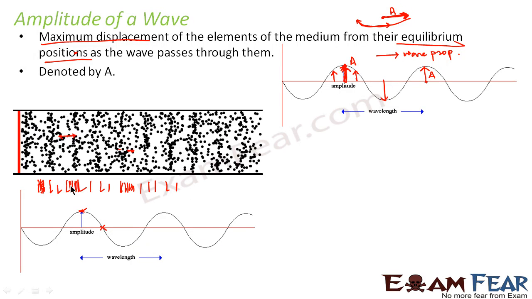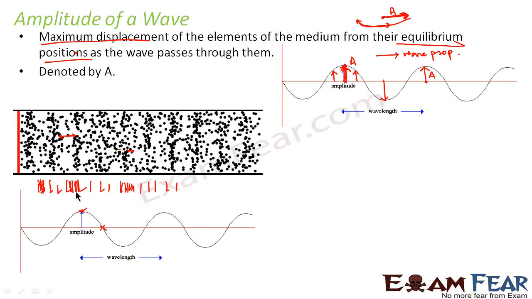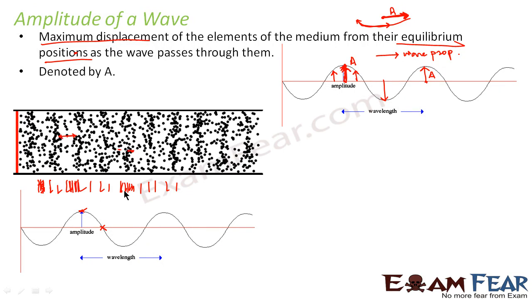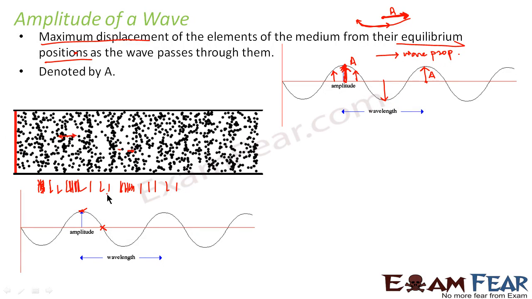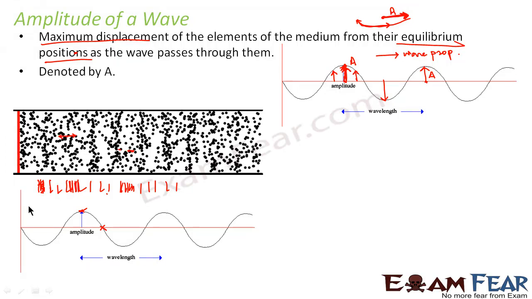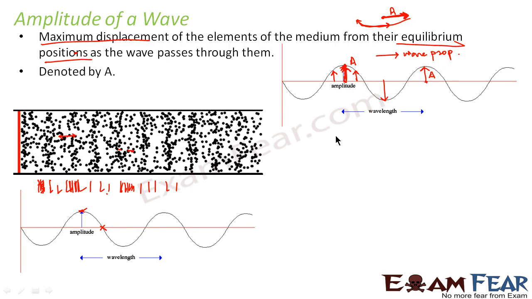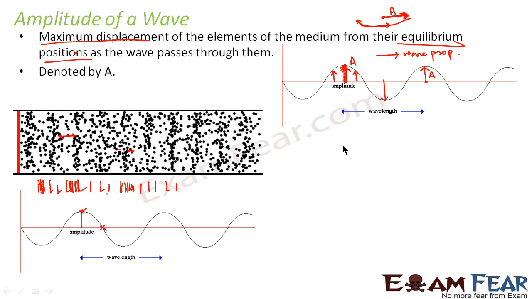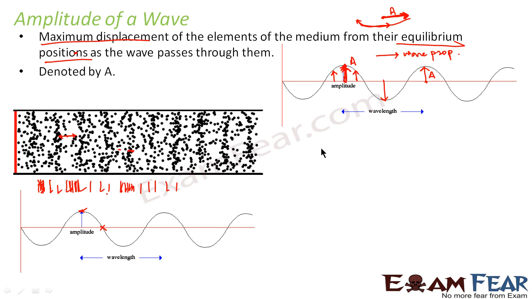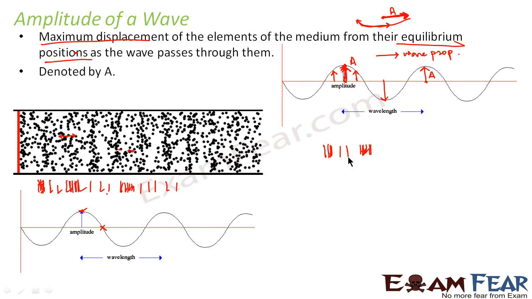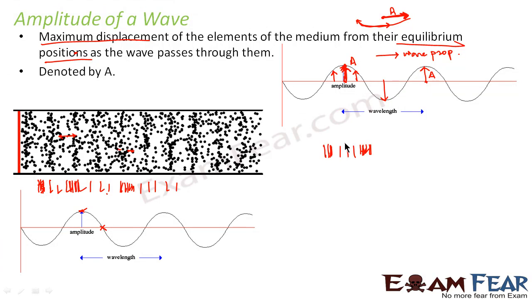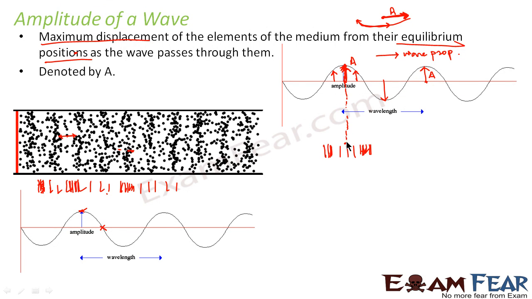So whenever this compressed region comes, between these two compressed regions will lie the peak, right? If you want to plot it with this, I'll show you like this. Whenever you have a peak, this peak is between two compressed regions. If these are the two compressed regions, the center of these two compressed regions corresponds to the peak of this graph.